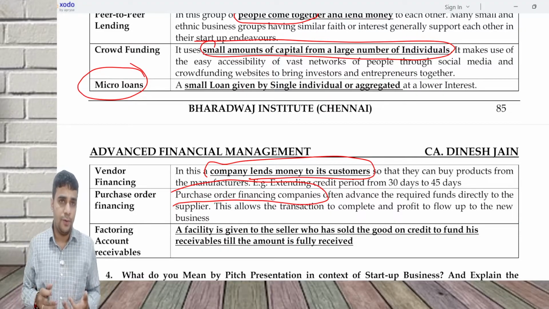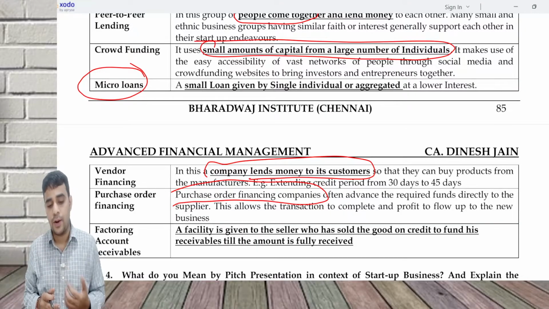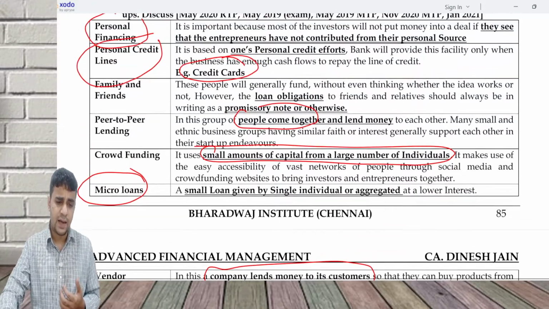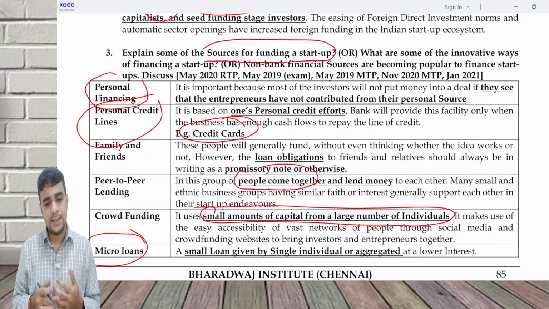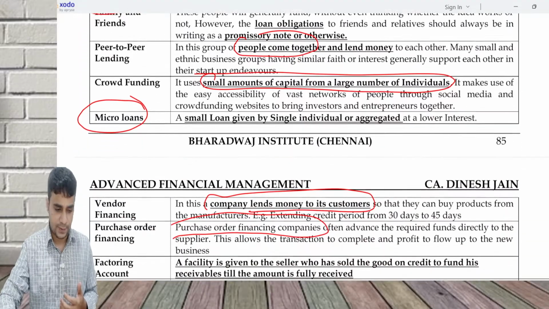Either the supplier will give you a loan, or against a purchase order some companies will give you a loan, or you sell your accounts receivable. These are some of the sources of funding a startup. We are going to discuss them in a little more detail in later questions.